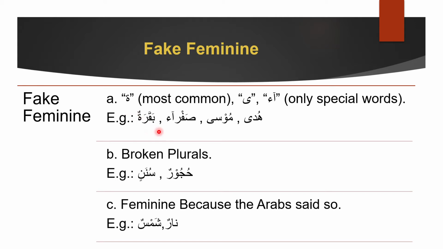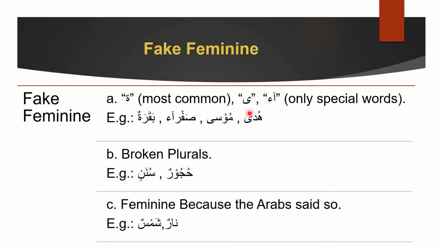So what are the examples? First of all, we see the word baqratun. It has a ta marbuta at the end, so we will tell that this is fake feminine. By the way, baqratun means cow. Yes, on the last slide we saw fake feminine example being cow. Now we know why, because it has ta marbuta at the end. So baqratun is fake feminine because of the ta marbuta. Safra'u, this is also fake feminine. Can you tell me why? Yes, this is having alif mamduda.